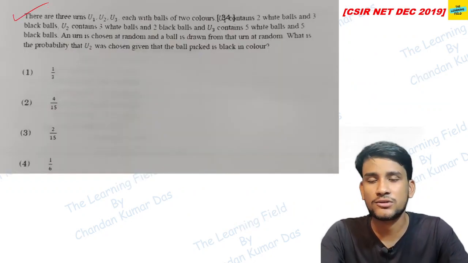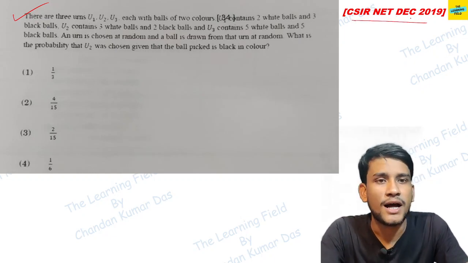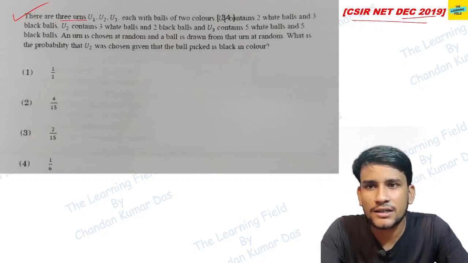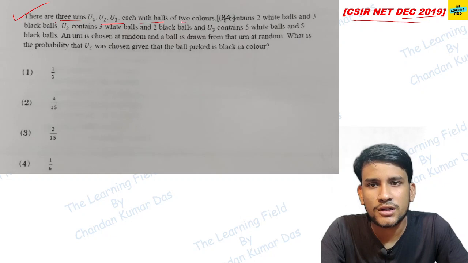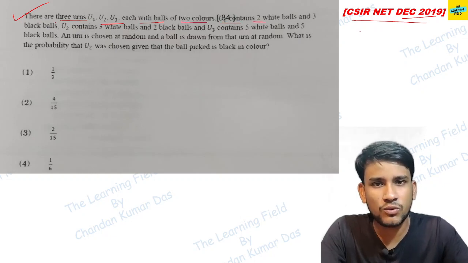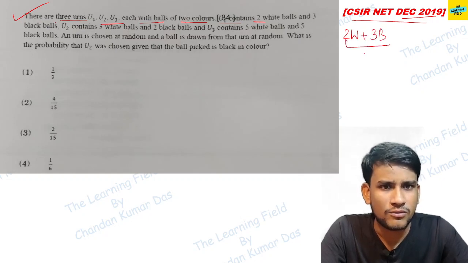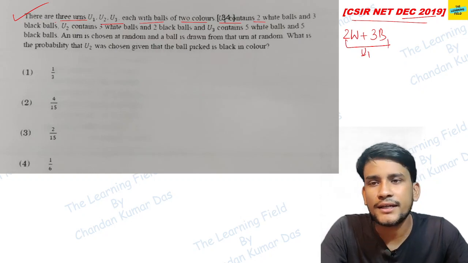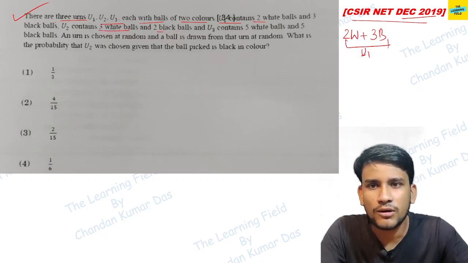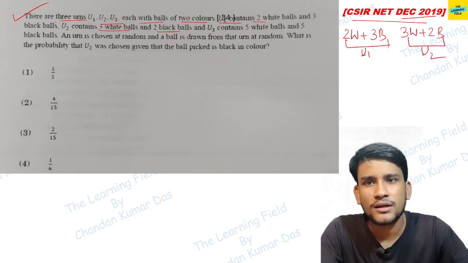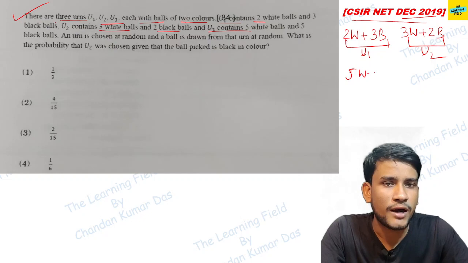Another question, it is also a question from Bayes' theorem, and this is a question from CSIR December 2019. It says that there are 3 urns, U1, U2 and U3, each with balls of 2 colors. U1 contains 2 white and 3 black balls. U2 contains 3 white and 2 black balls. U3 contains 5 white and 5 black balls.